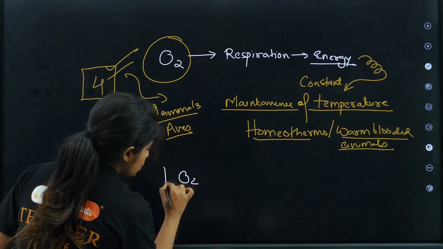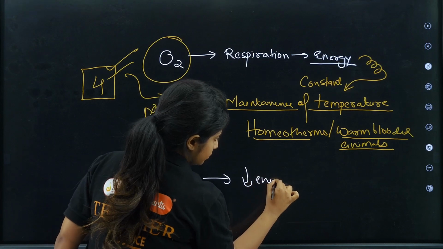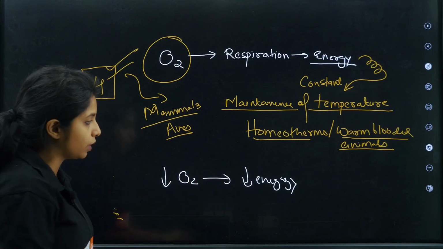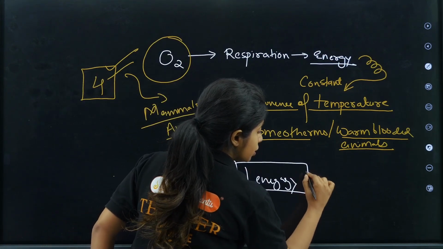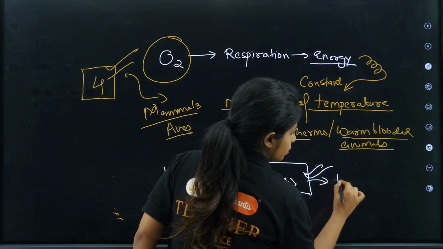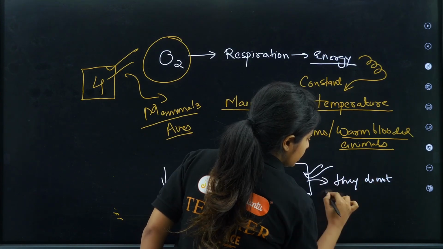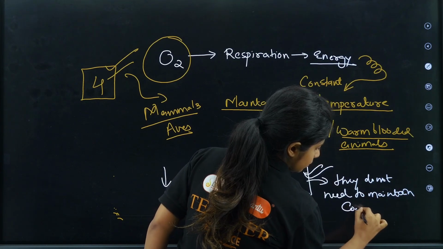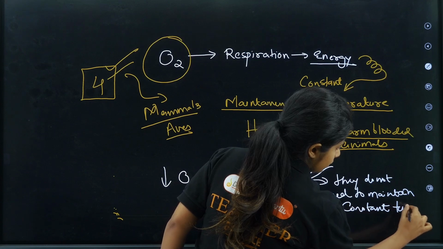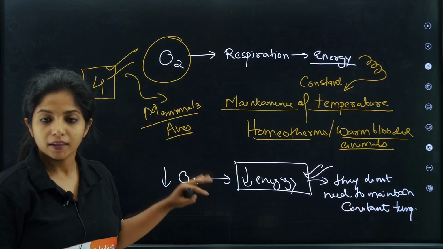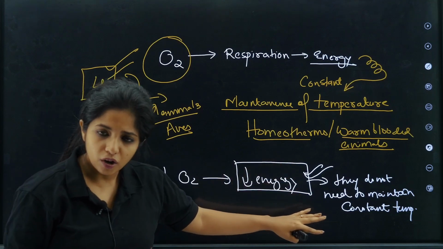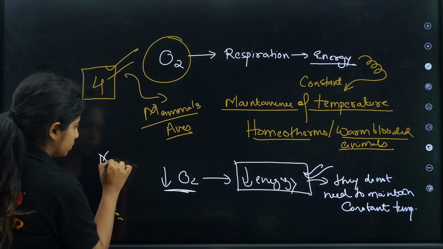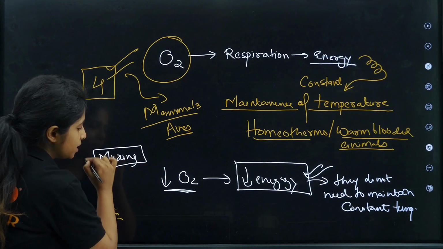They require less oxygen. Less oxygen means less energy. And less energy means basically they are not maintaining constant body temperature. So they are kind of okay. They are surviving with less energy because they do not need to maintain constant temperature. Okay? Less oxygen, less energy, because they do not need to maintain constant body temperature. So they are okay with this fact. So they are okay with mixing also. They are okay with mixing of blood.